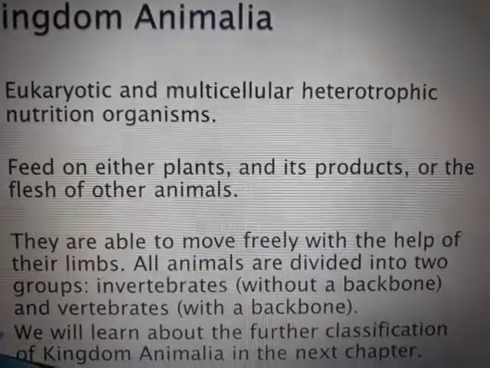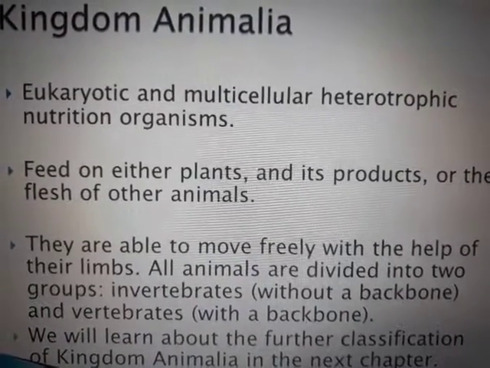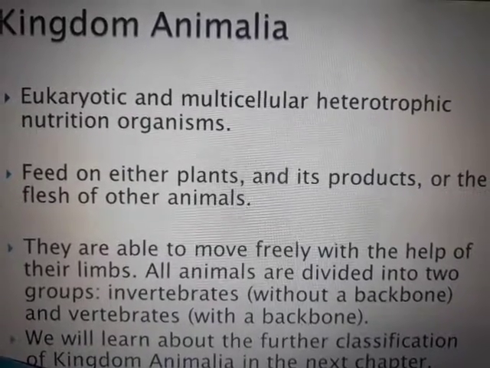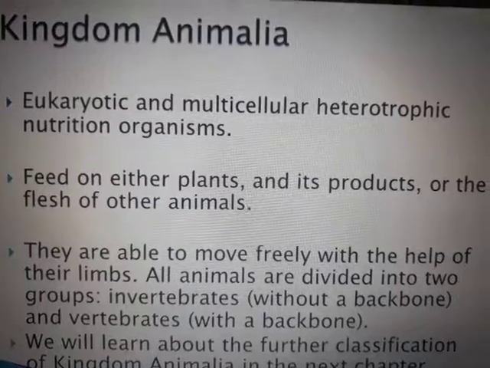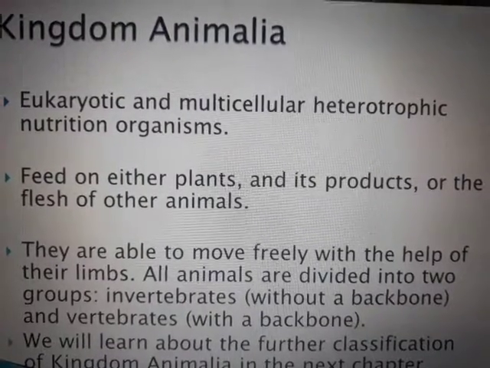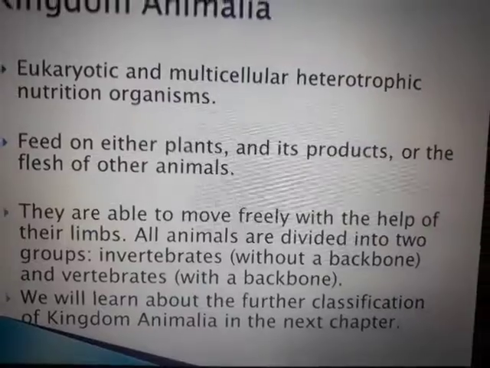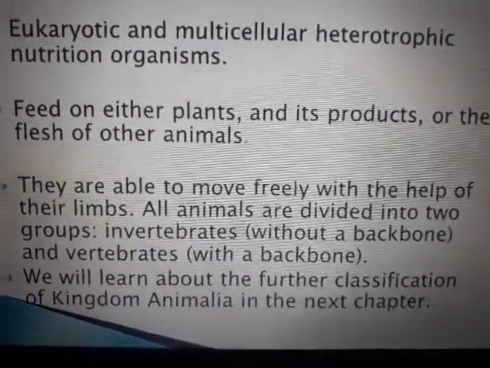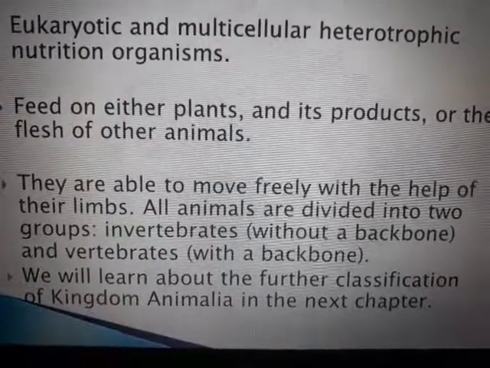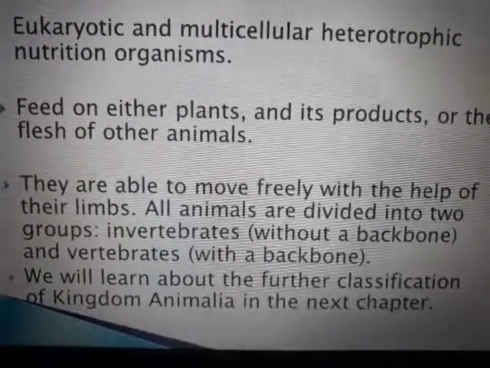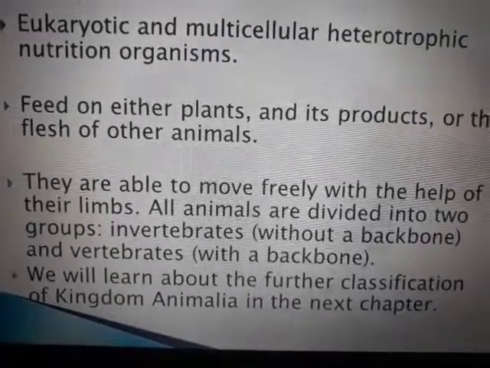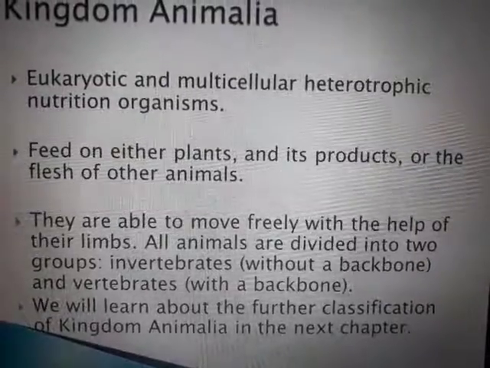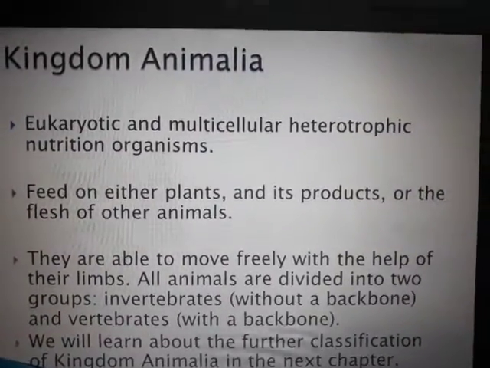I think we all fall under this, right? It is eukaryotic, multicellular, and heterotrophic in nutrition. We are all eukaryotes with a well developed nucleus, multicellular, and depending on others for food. They feed on either plants and their products or the flesh of other animals. They are able to move freely with the help of their limbs. All animals are divided into two groups, whether they have a backbone or not, invertebrates or vertebrates. There is a next lesson coming up entirely based on kingdom Animalia.